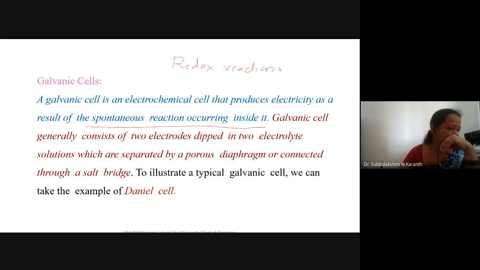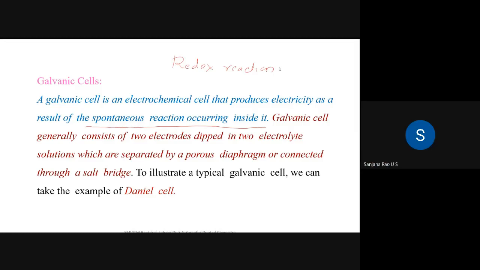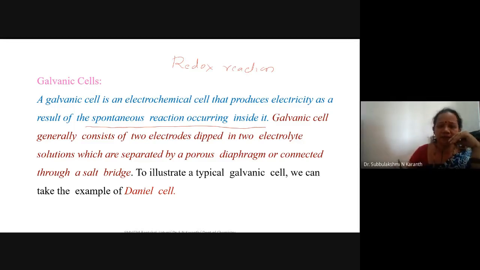What do you mean by redox reaction? Don't know. Both oxidation and reduction reactions. In one electrode oxidation takes place, in another electrode reduction takes place, and this reaction takes place simultaneously. Okay, that is a spontaneous reaction. That's what we call a redox reaction, and that type of reaction is observed in